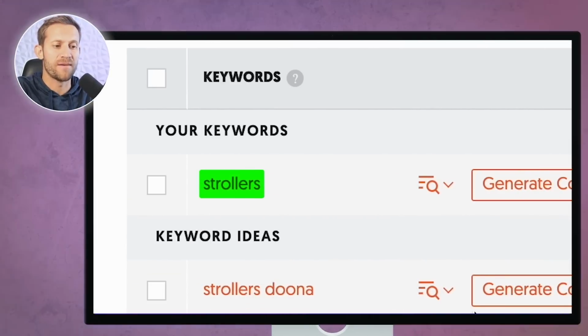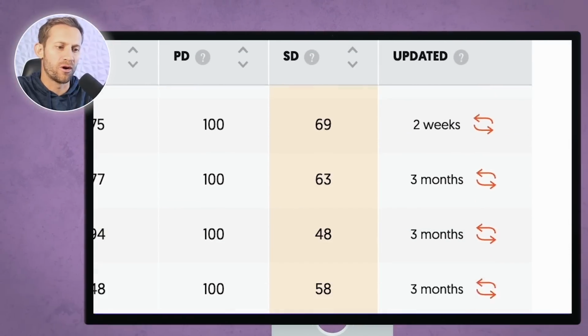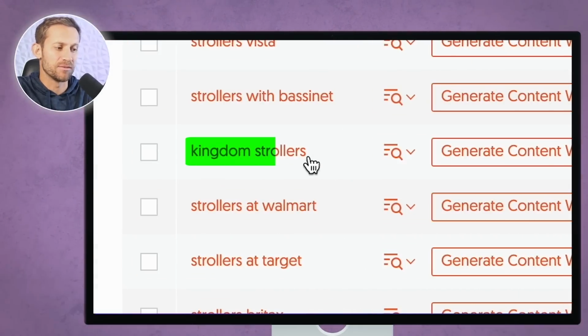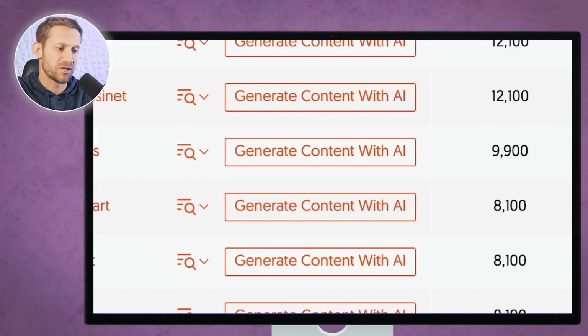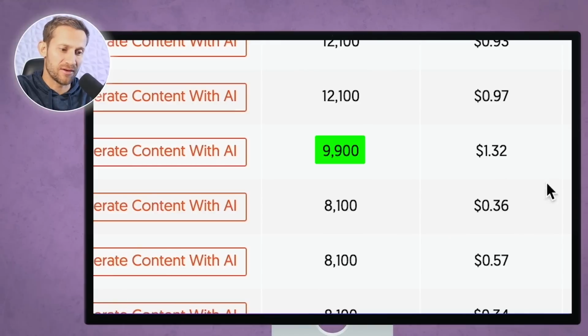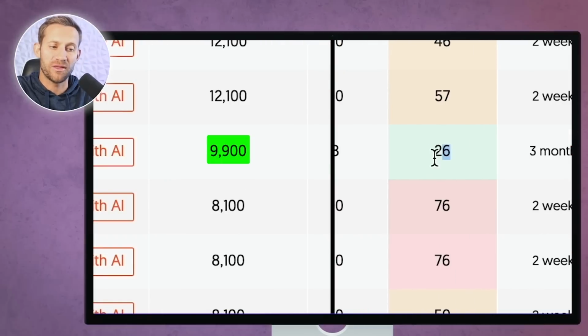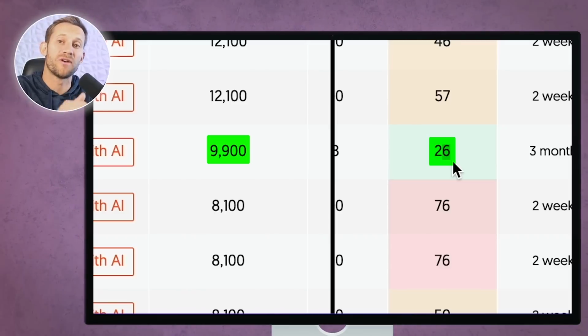You get a ton of money for that, but there's a very small chance you're able to do so. And so what we're going to do is look for scores that are green right here, like the 26. You can see Kingdom Strollers. Now I assume that's a brand of strollers. That's still getting 9,900 searches every single month, but it's much easier for a new blog to rank for. And the lower that number is, the better. If you can find volume combined with a low SEO difficulty, you've found yourself a good keyword to try and